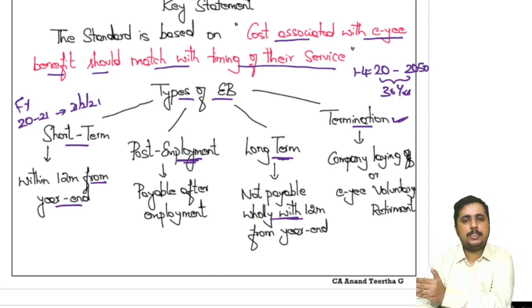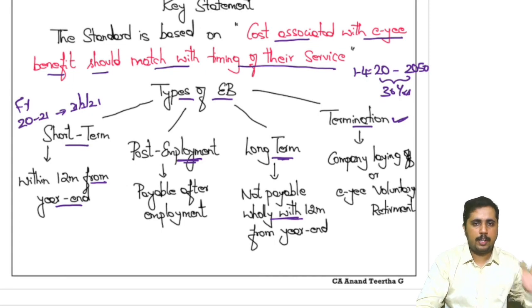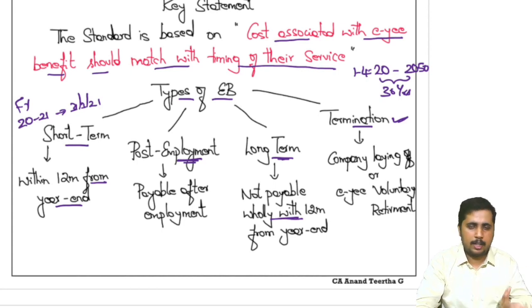The post employment, where the employment is over, I am still paying my employees because of the services they provided during their normal time, that is covered under post employment. Payment going beyond the 12 months, the sabbatical leave and all those things might be covered over there. Then either we are removing the employee or the employee is voluntarily retiring, that will be covered under termination.